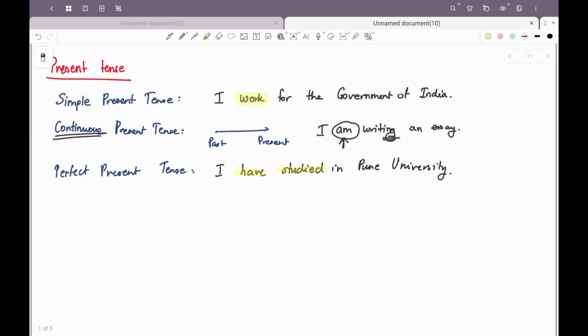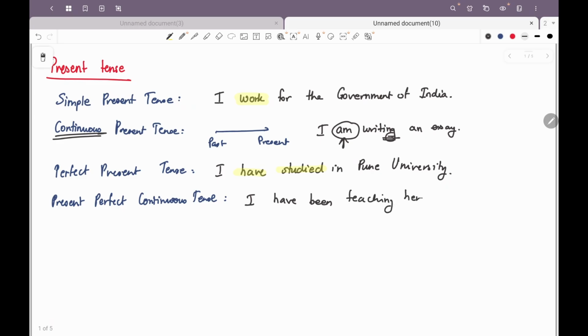And if we take a look at the present perfect continuous tense. It is used to denote an action that has started in the past and is still continuing, or the action has just ended. For example, I have been